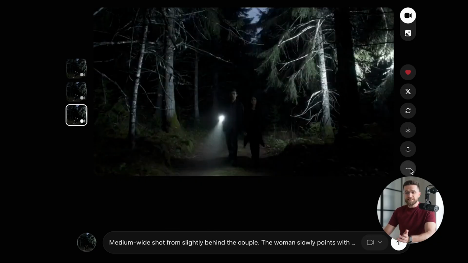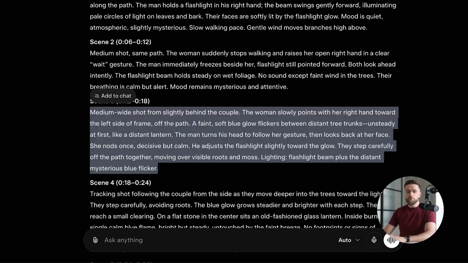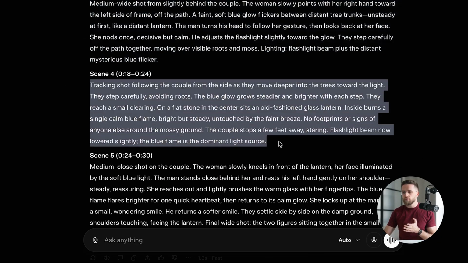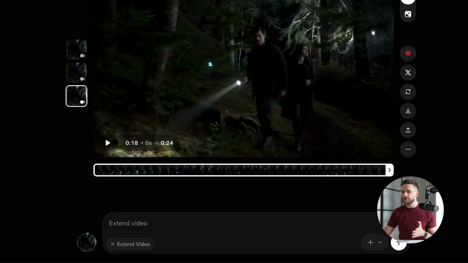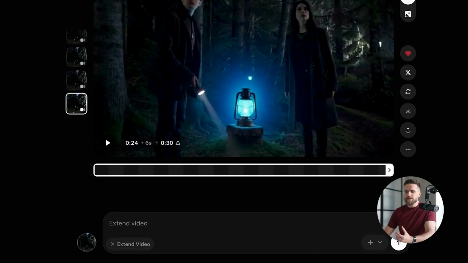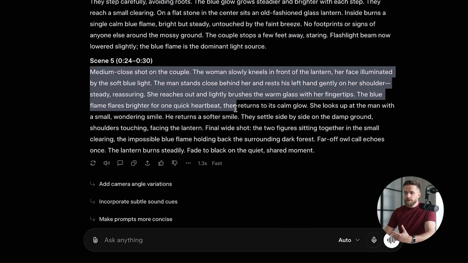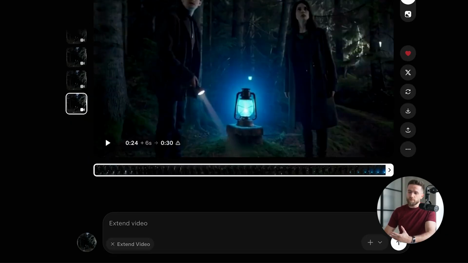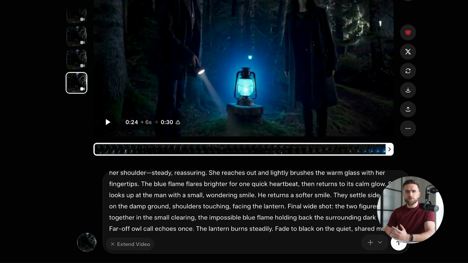3 dots. Extend. Scene 4. They move deeper toward the light, find an old lantern with a calm blue flame on a flat stone. 24 seconds. 1 more. 3 dots. Extend. Scene 5. They kneel. She touches the warm glass. The flame flares brighter for a heartbeat.